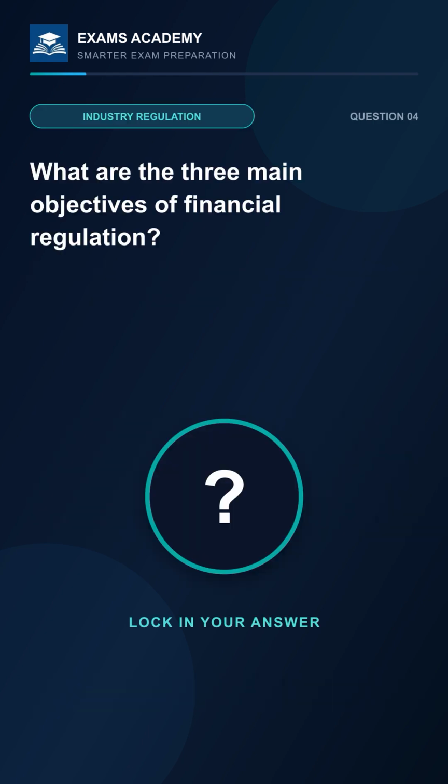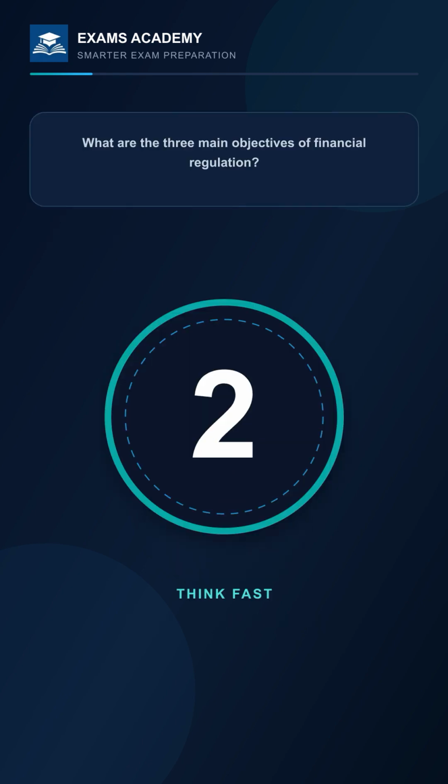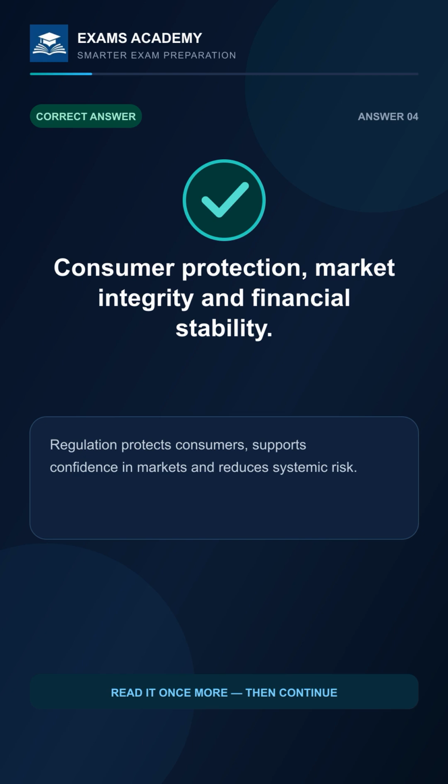What are the 3 main objectives of financial regulation? 3, 2, 1. The answer is consumer protection, market integrity, and financial stability. Regulation protects consumers, supports confidence in markets, and reduces systemic risk.